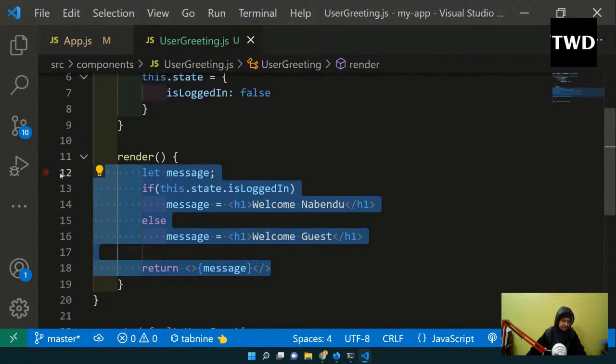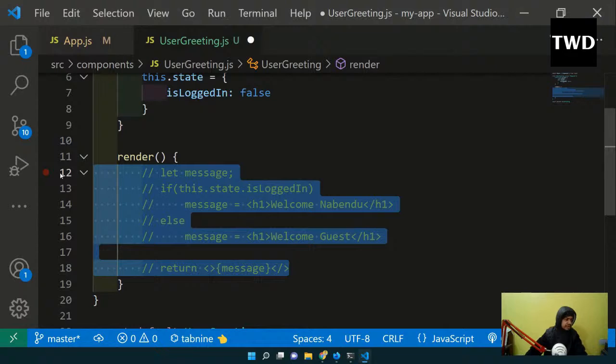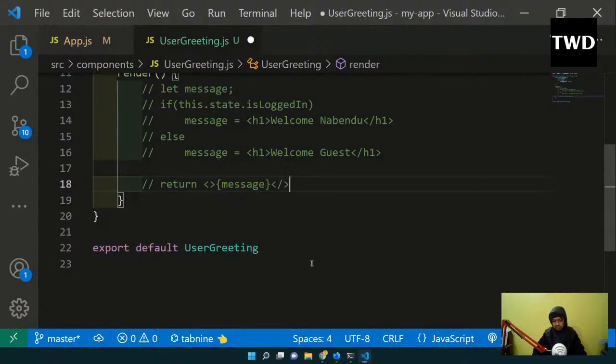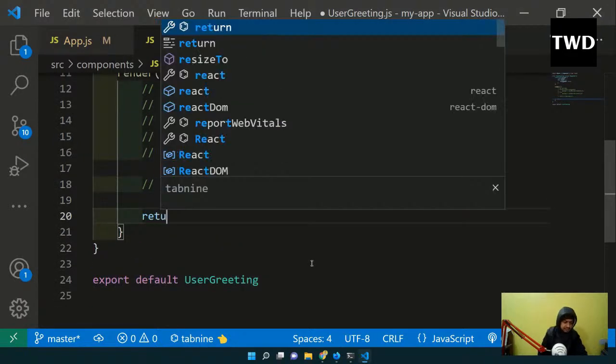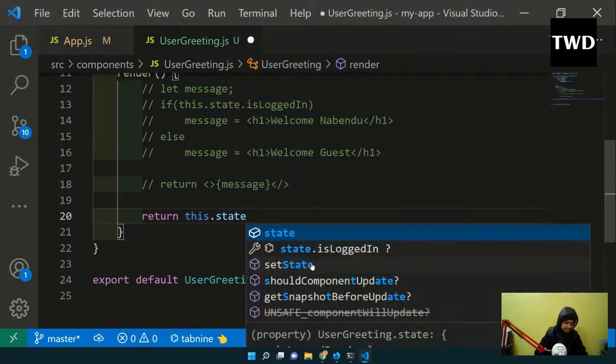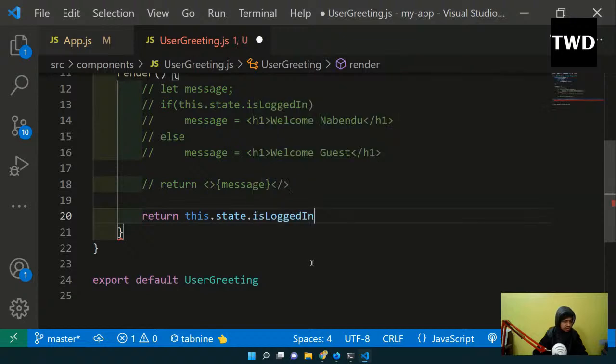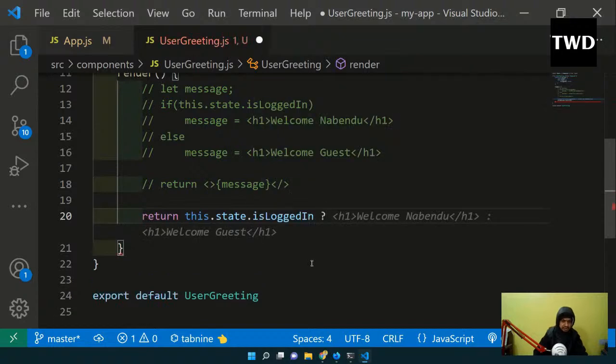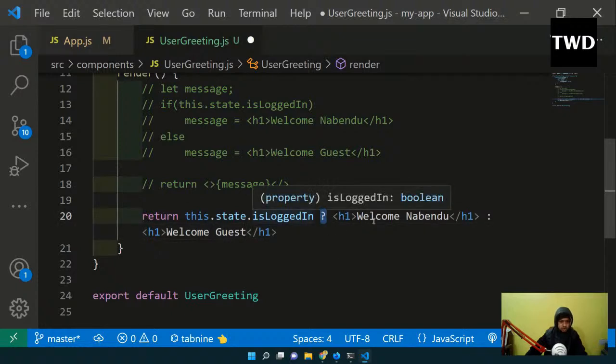Okay, so let me do one thing. Let me comment all this out, and I'll use the ternary operator, and return this.state.isLoggedIn, ternary operator. And if it is true, then welcome Nabendu will be shown, or else welcome guest will be shown. So this is the power of the ternary operator. This if else statement, I have changed it to one single line.